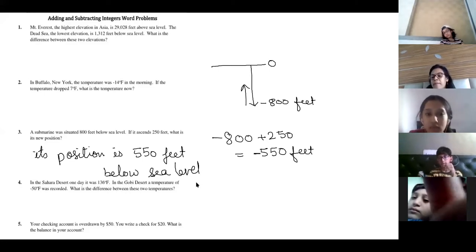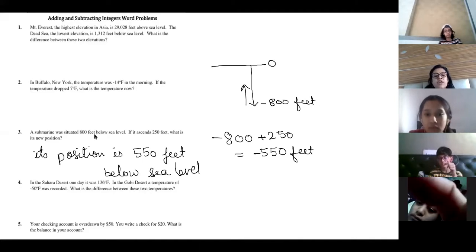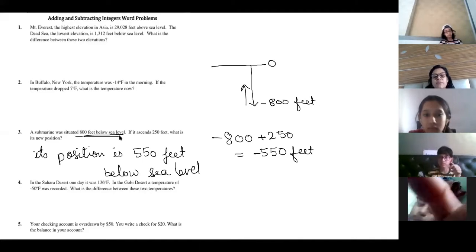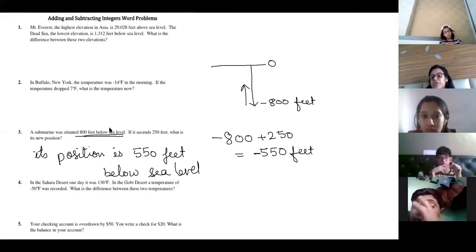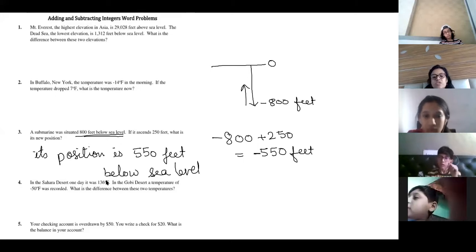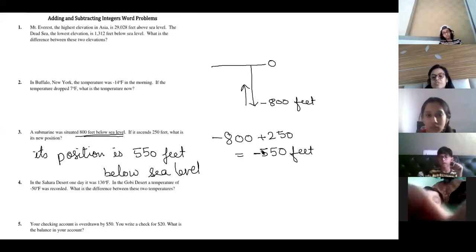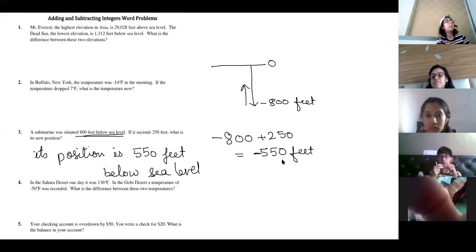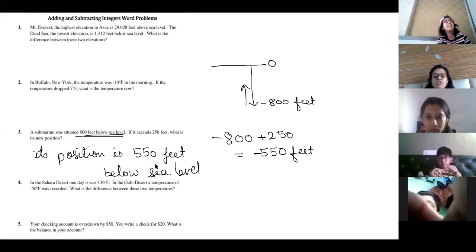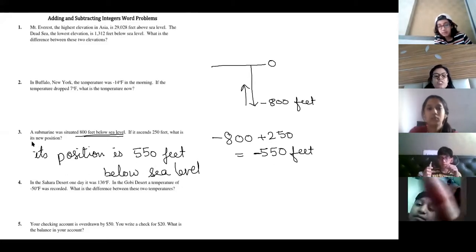Is it compulsory to write below sea level, or will we still get the marks? In the question they have written above sea level and below sea level, not plus and minus. So in the answer also, marks will be cut. Yes, ma'am, in that yards question, if you got minus 550 and don't write feet, half marks will be cut.